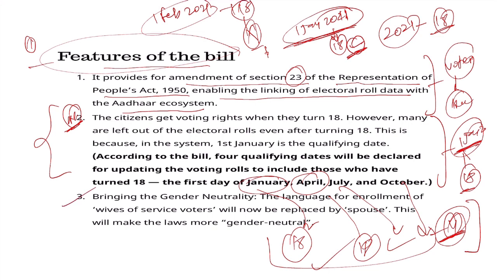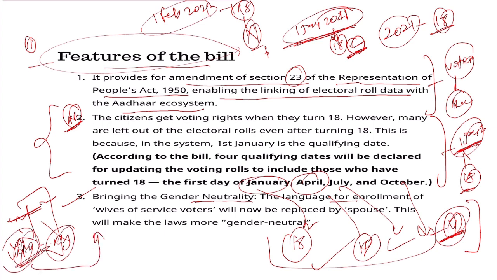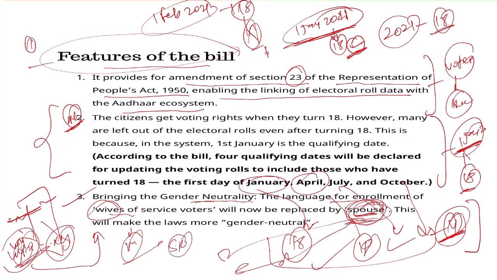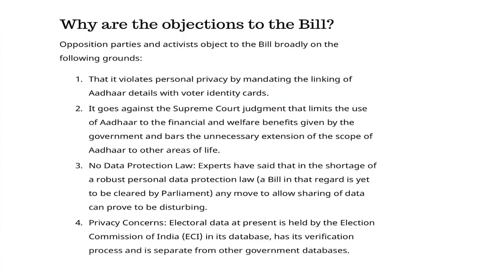They also talk about gender neutrality. Whenever you see a voter ID card, you will see the name, for example, Miss or Mrs. so-and-so, and wife of XYZ. In the place of wife of, we are going to write spouse, because spouse is neutral. Wife of reflects male dominance, while spouse covers both cases, whether there is a husband or a wife. Spouse is a very important and neutral word. So these are the three basic important points you need to remember.